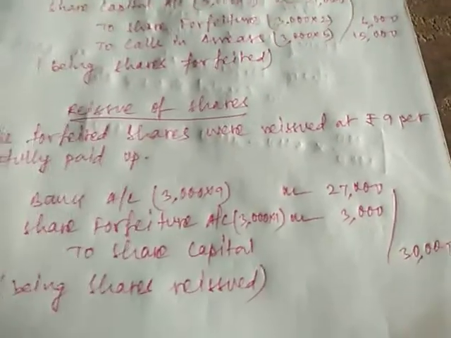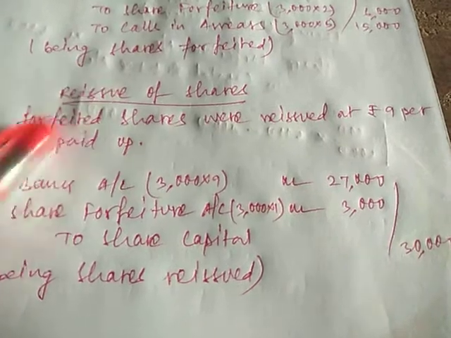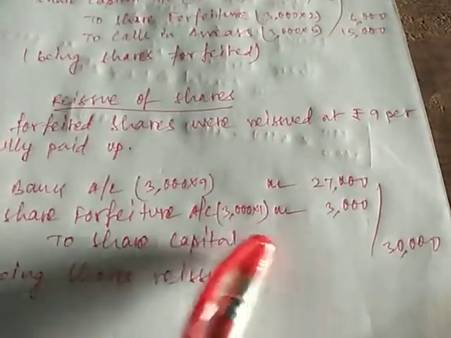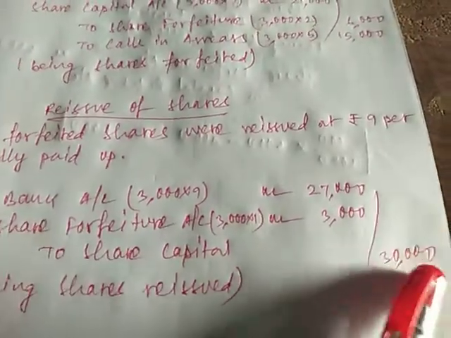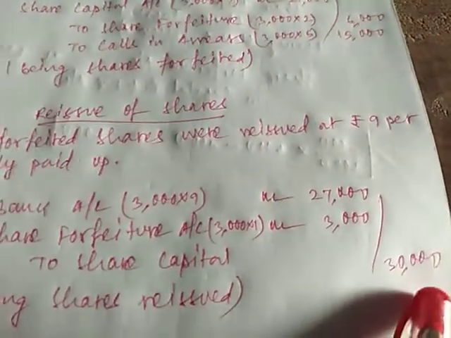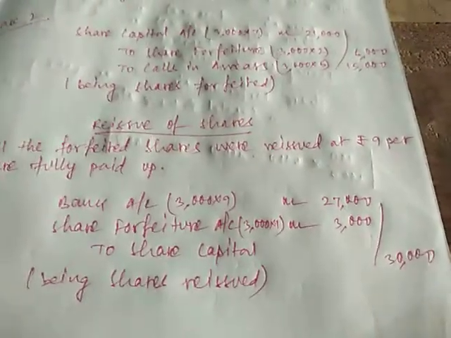After this we find the entry in this manner. Bank account debit 3000 into 9, 27,000. Share forfeiture account debit 3000 into 1, 3000, and to share capital 3000 into 10, because the shares are of rupees 10 only, to share capital 30,000, being shares reissued. So in this manner the shares are being reissued.